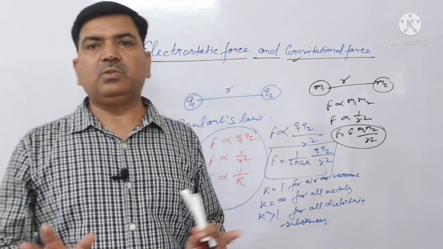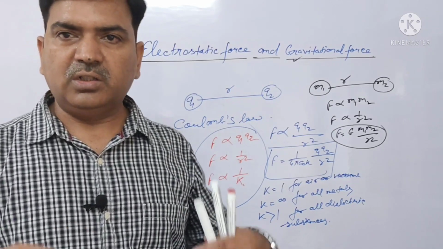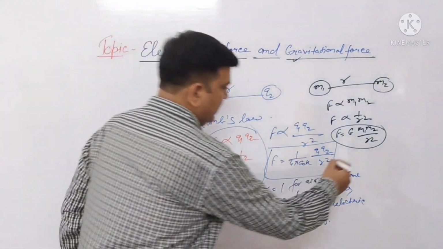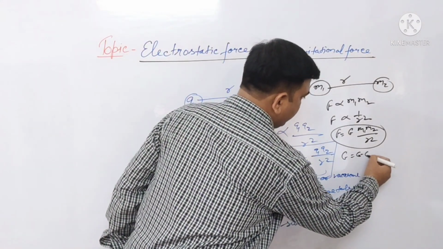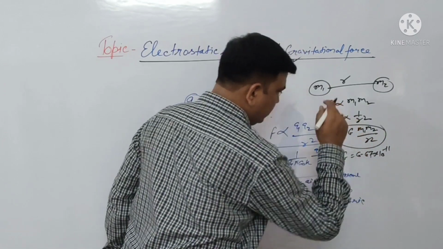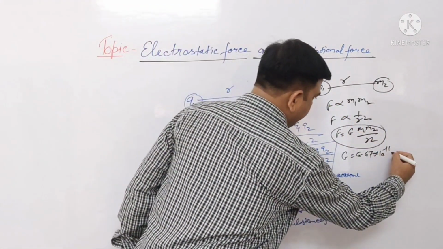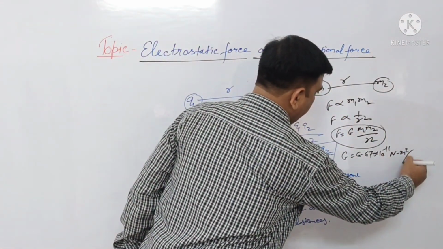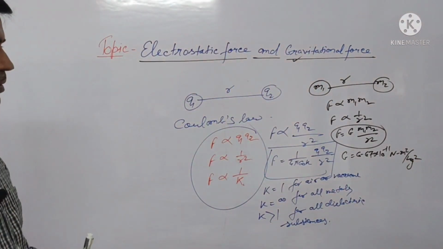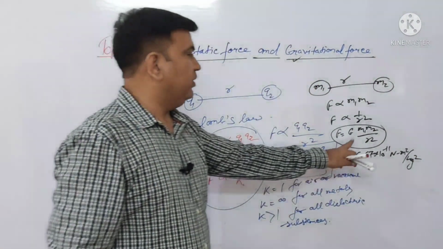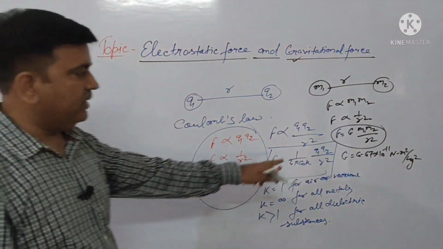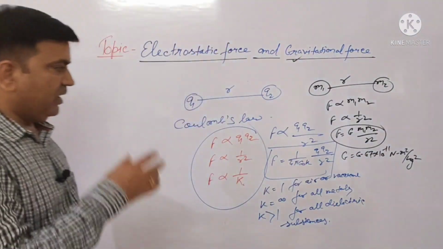Its value is always constant everywhere, just like the numbers 3, 4, 5, 6. So capital G, everyone knows, is equal to 6.67 × 10^-11. Let's find out the unit also here. Newton meter square per kg square. It is the unit of capital G, from F into r square divided by m1 m2, that is Newton into meter square by kg square.